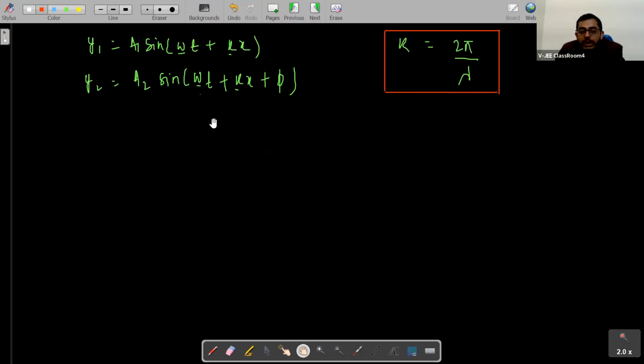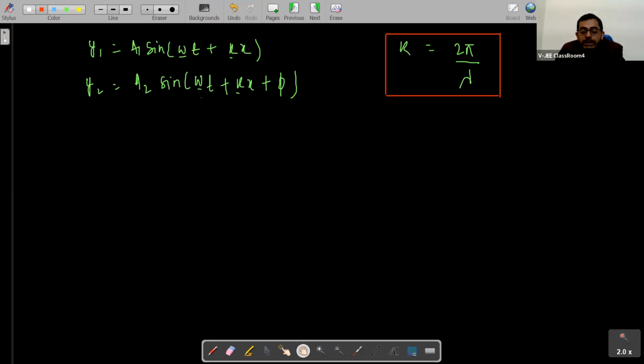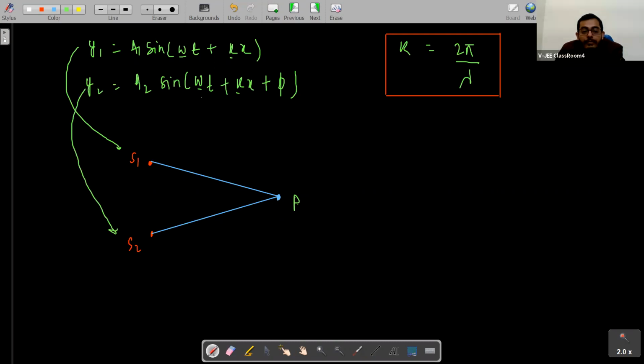So for these two waves, if we have to superimpose them, what will we do? We'll say that this is some source s1, this is some source s2, and these two sources are emitting waves. We are talking about the resultant displacement of the particle at this point P. Y1 is for S1 and Y2 is for S2. These are the equations of the waves emitted by these two sources, and they are reaching point P.